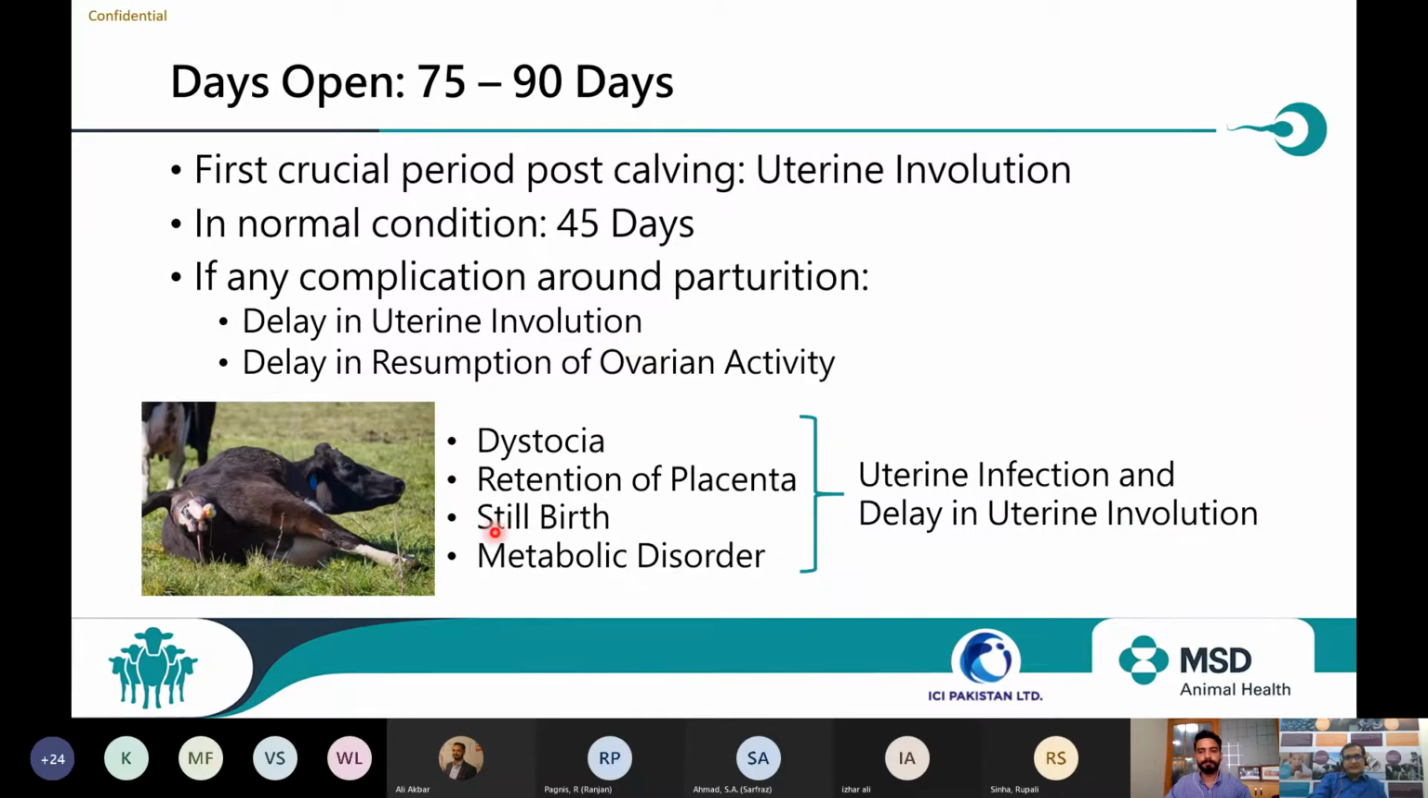So friends, it is very important to maintain the hygiene, and to maintain the prevention of uterine infection at the time of calving.